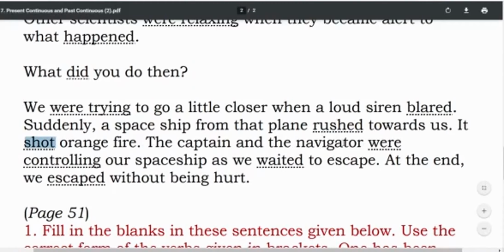The captain and the navigator were controlling our spaceship as we waited to escape. Once again, action 1 and action 2. At the end, we escaped without being hurt. Once again, we have only one action over here, so it will be escaped.